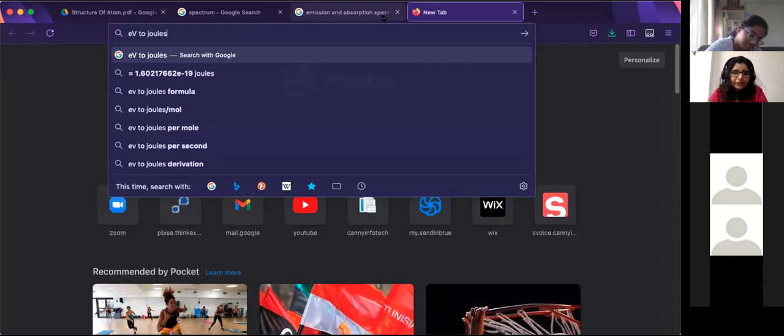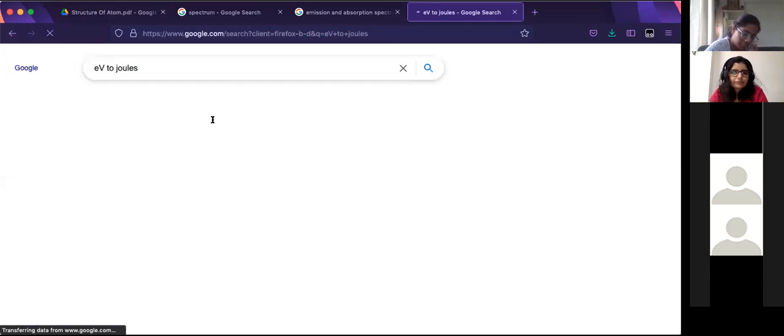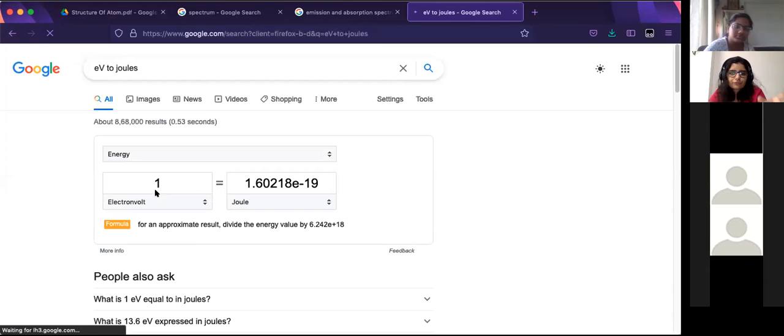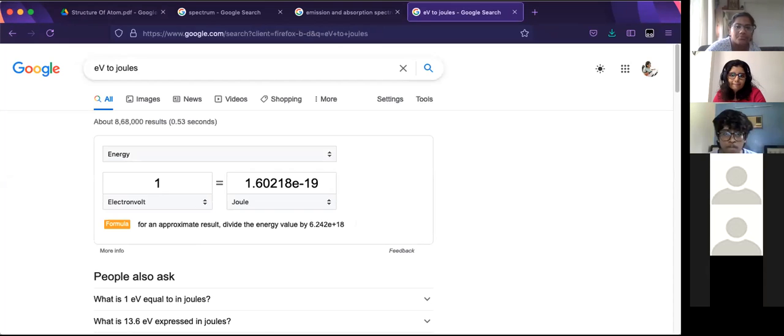So if you want to convert electron volts to joules, 1 electron volt is equal to 1.6 into 10 power minus 19 joules.